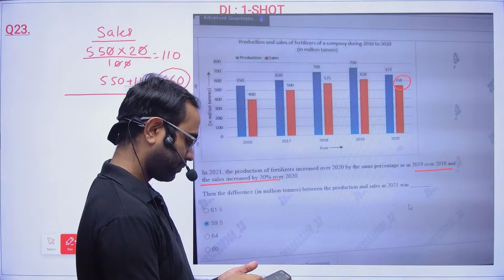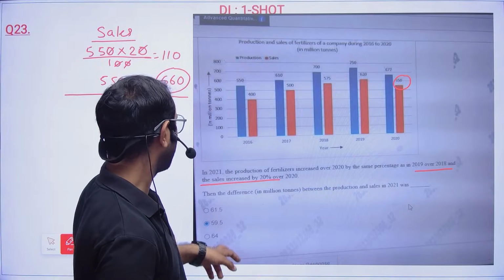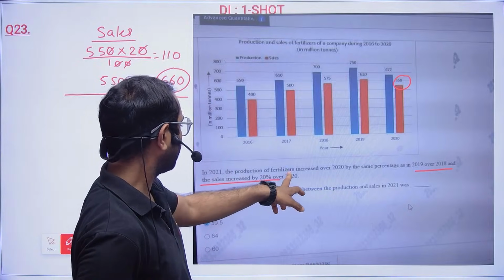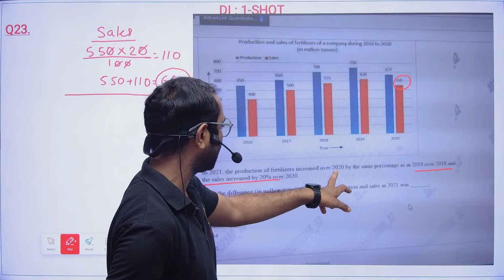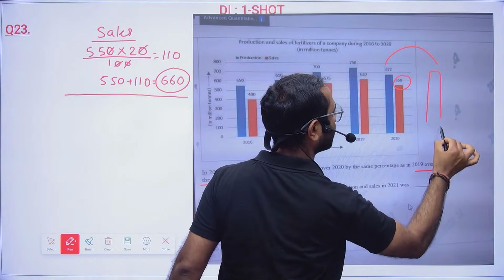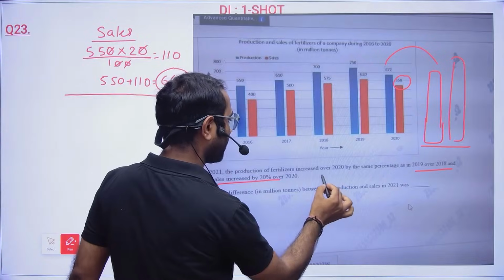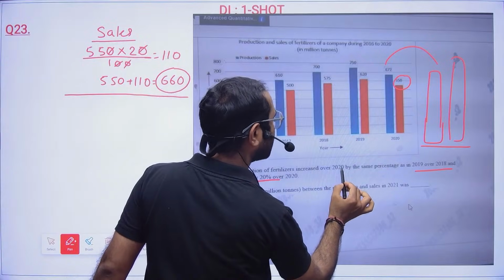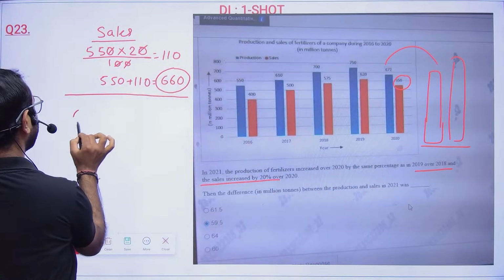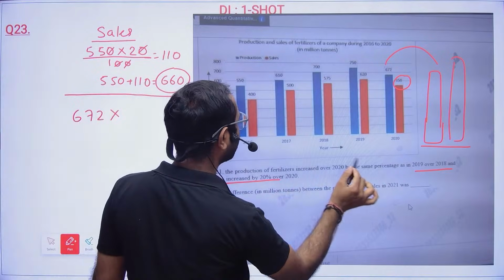Next, in 2021 the production of fertilizers increased by the same percentage. In 2020 it is 672, and it is increased by the percentage.